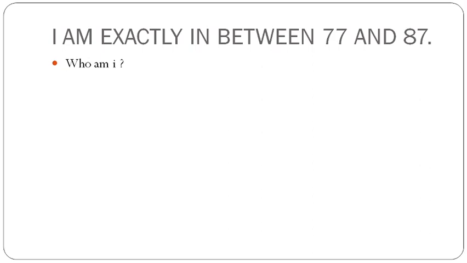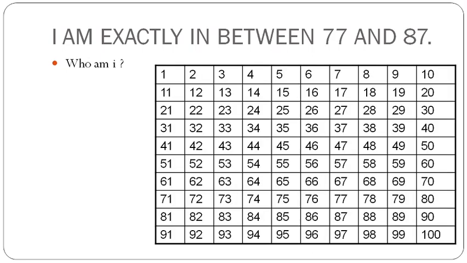अभी थोड़ा ऊपर के लेवल के क्वेश्चन हम ट्राई कर सकते हैं। Here the question is asking that I am exactly in between 77 and 87. Who am I? First we have to find out the number between 77 and 87. नंबर सीरीज से करना मुश्किल है, आगे अभी अगर हम मैथमेटिकल ऑपरेशन से करें, so what should be our first step? First step should be we have to find out the difference between these two numbers. And how do we get the difference between these two numbers, we can subtract 77 from 87, okay, and the answer will be 10.